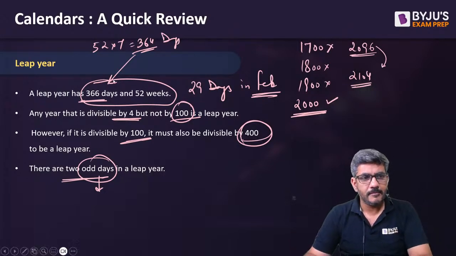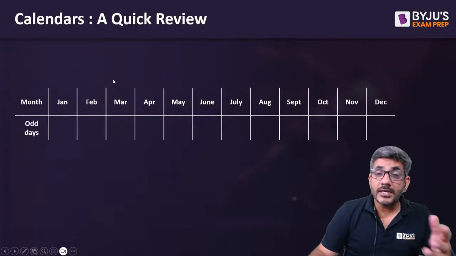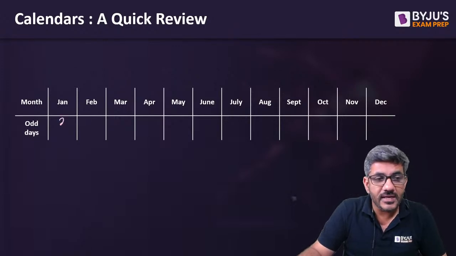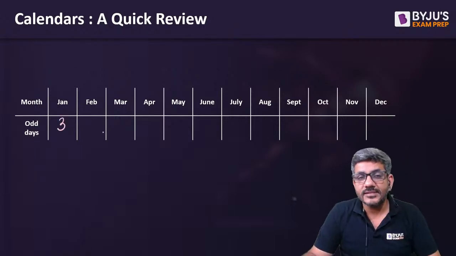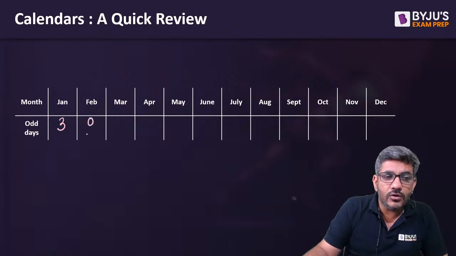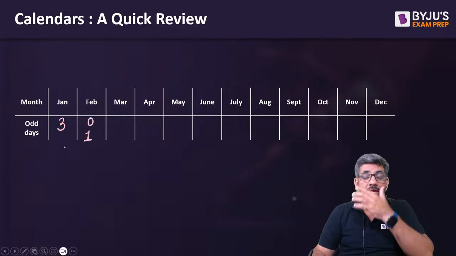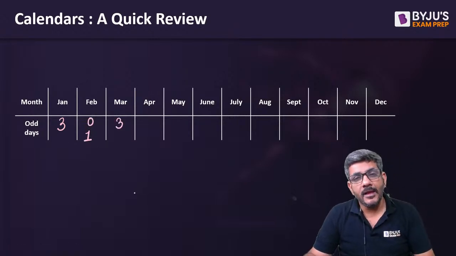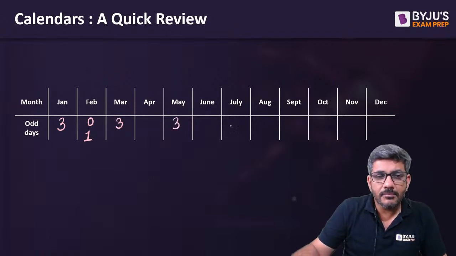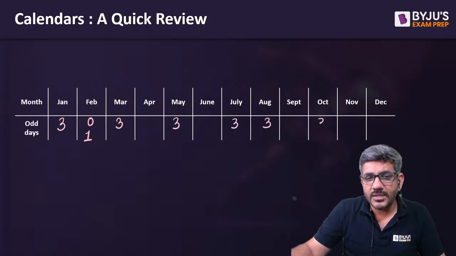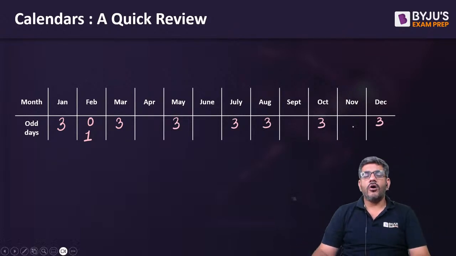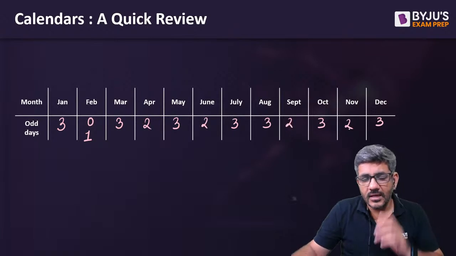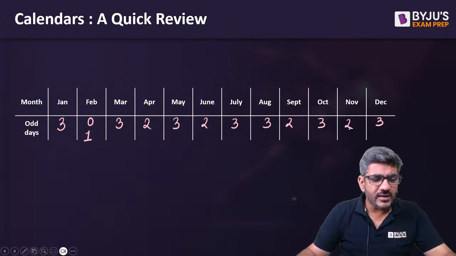There is no difference. Next, if I talk about the number of odd days month wise, January month has 31 days. 31 divided by 7 gives a remainder of 3. There are 3 odd days in January. February month might have 0 or 1 depending upon whether it's a normal year or a leap year. March has got 3 odd days. Whenever a month has 31 days, it will have 3 odd days. So March के बाद May, May के बाद July, July के बाद August, August के बाद October, October के बाद December. They all have 3 odd days. All the remaining months will have 2 odd days. याद करने की जरूरत नहीं है, वैसे मुझे नहीं लगता आपको याद करना चाहिए.